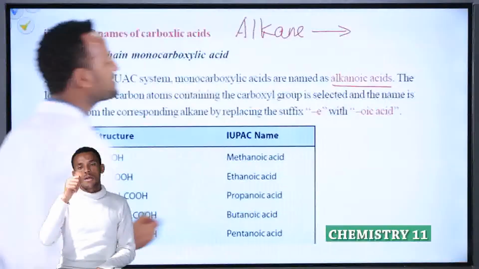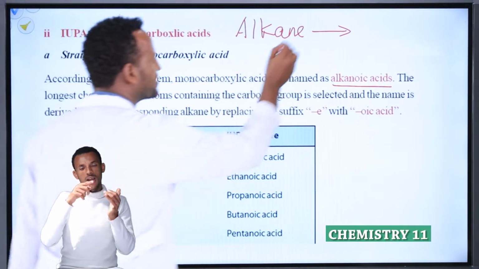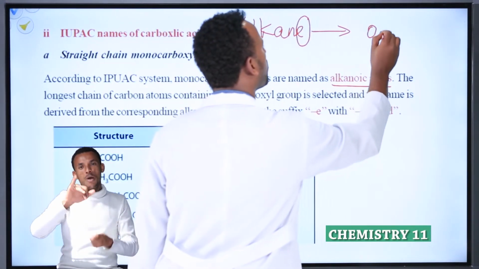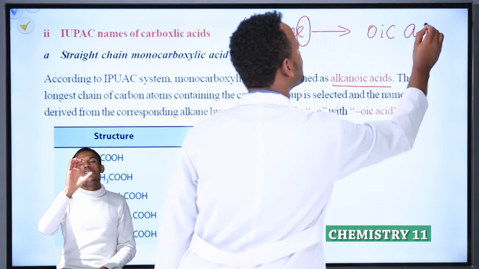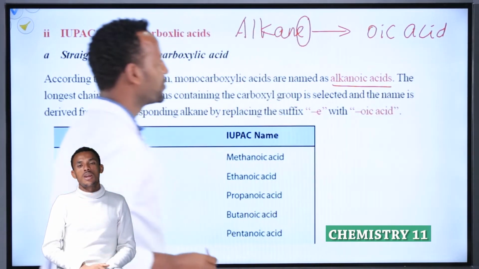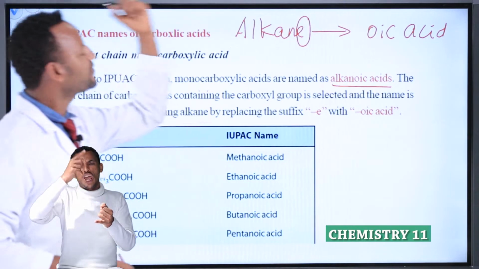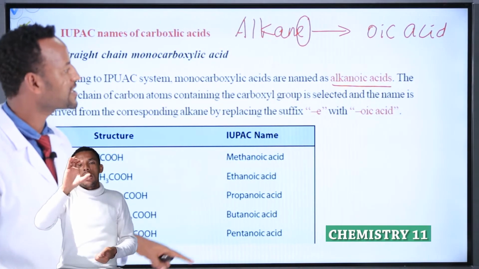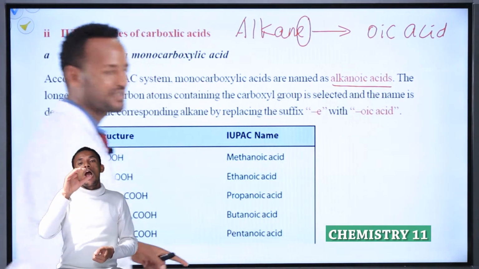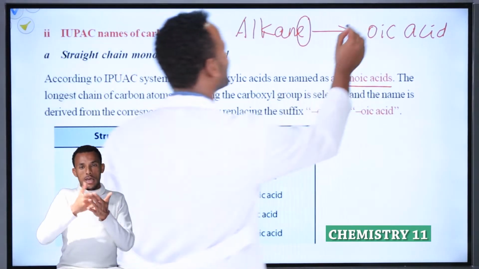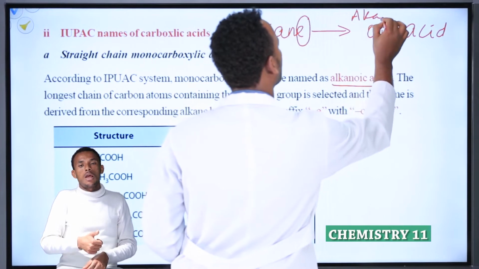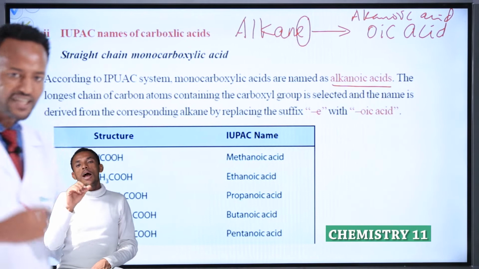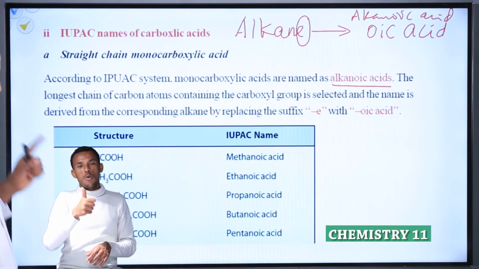Alkane. What is the ending letter of an alkane? E. This E is replaced by OIC acid. Which means what? The ending letter of an alkane, E, replaced by OIC acid, is known as what? Alkanoic acid. That means alkane, alkanoic acid.